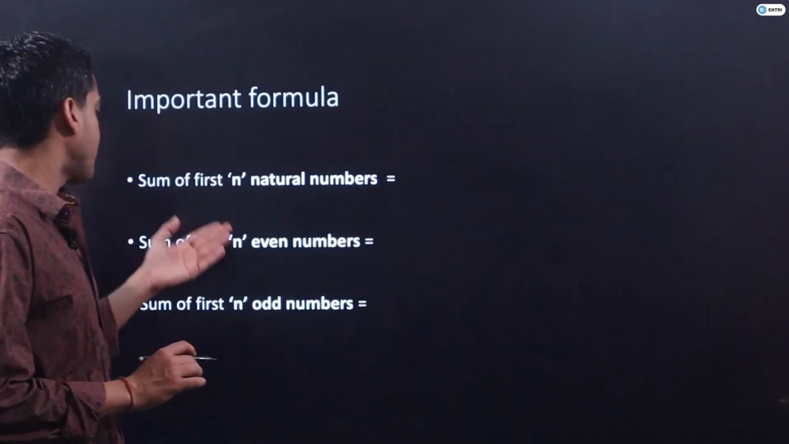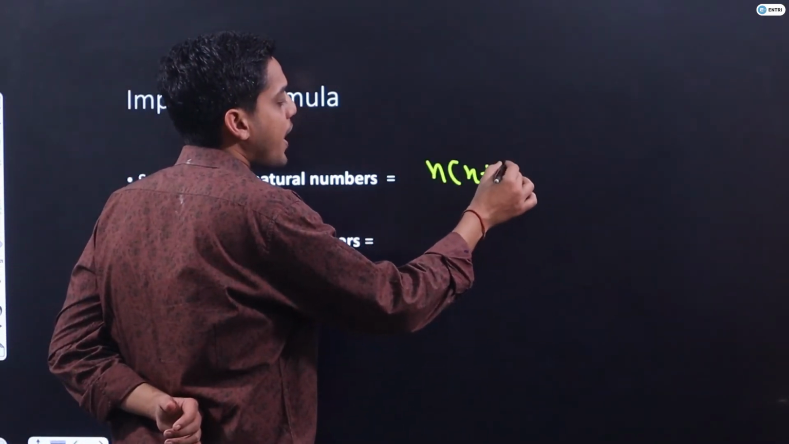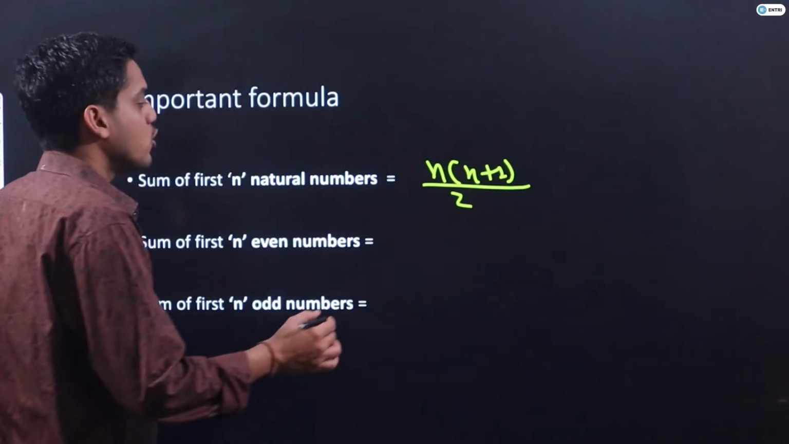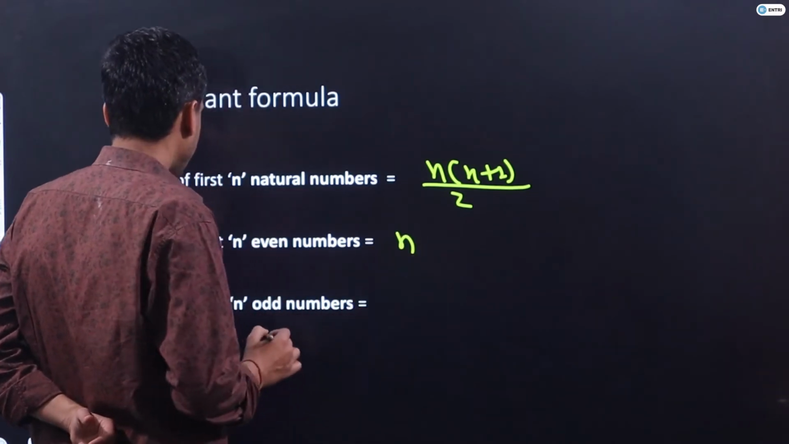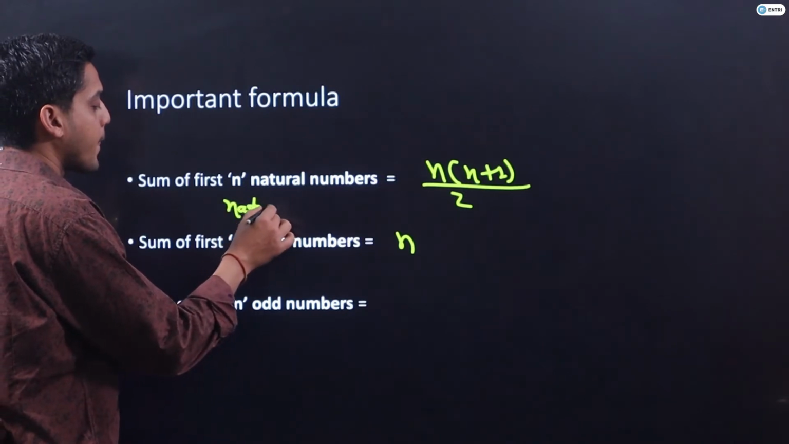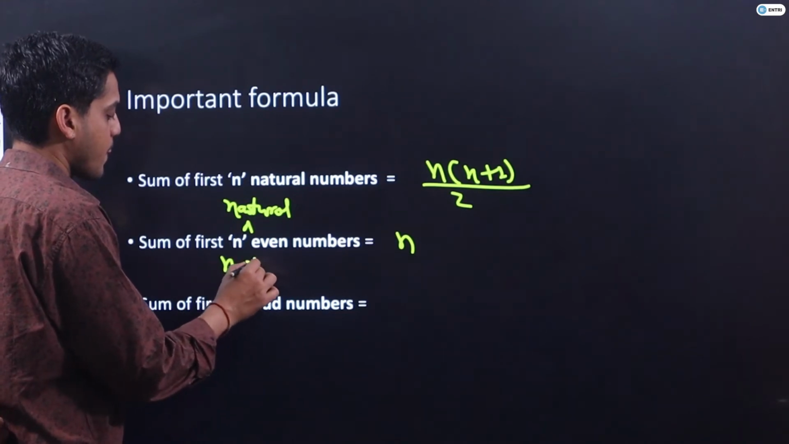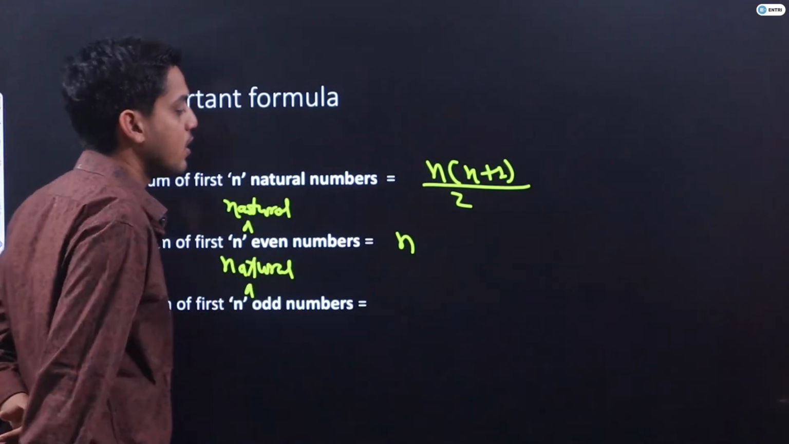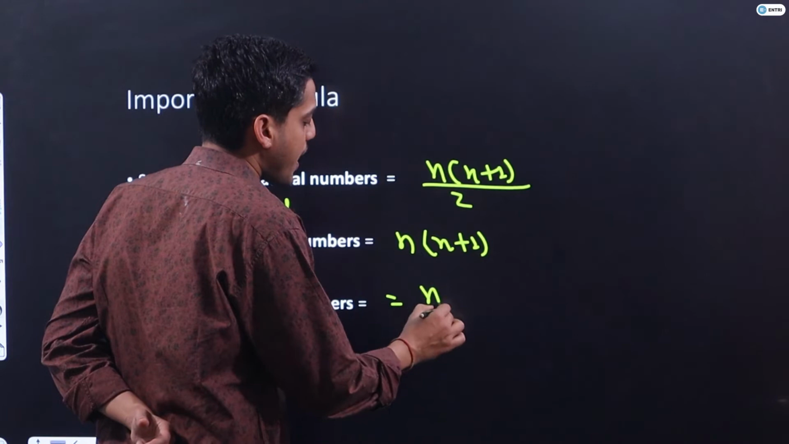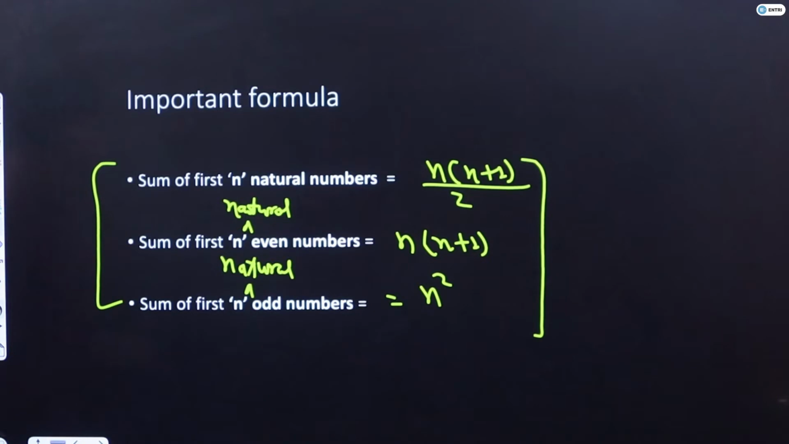So I am writing all the important formulas here, like it will be a revision for us. What is the sum of first n natural numbers? N into n plus 1 upon 2. Here, sum of first n even numbers, you have to add a term here, that is natural. Here also natural. N into n plus 1, and here n square only. So I hope we all remember these 3 basic formulas. Let's move to the next slide, guys.